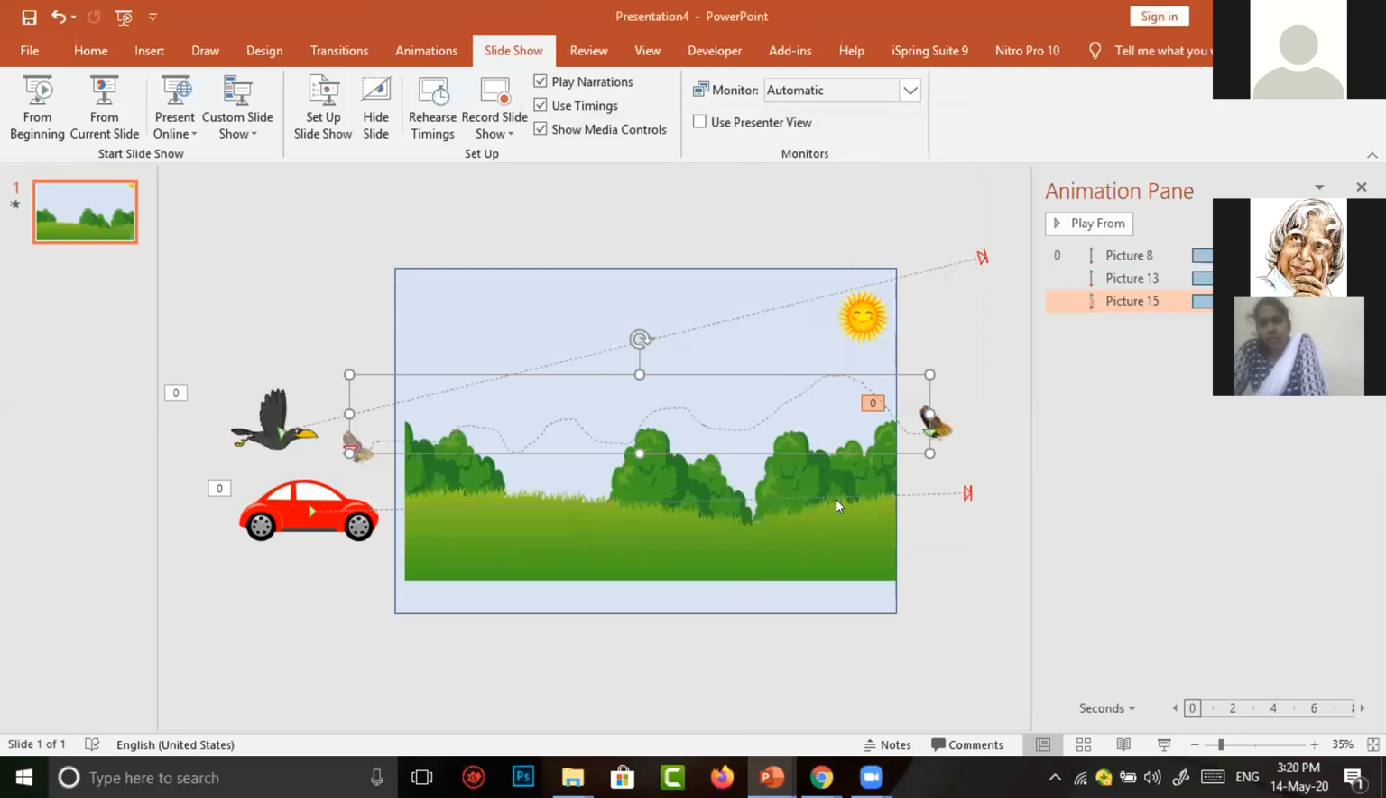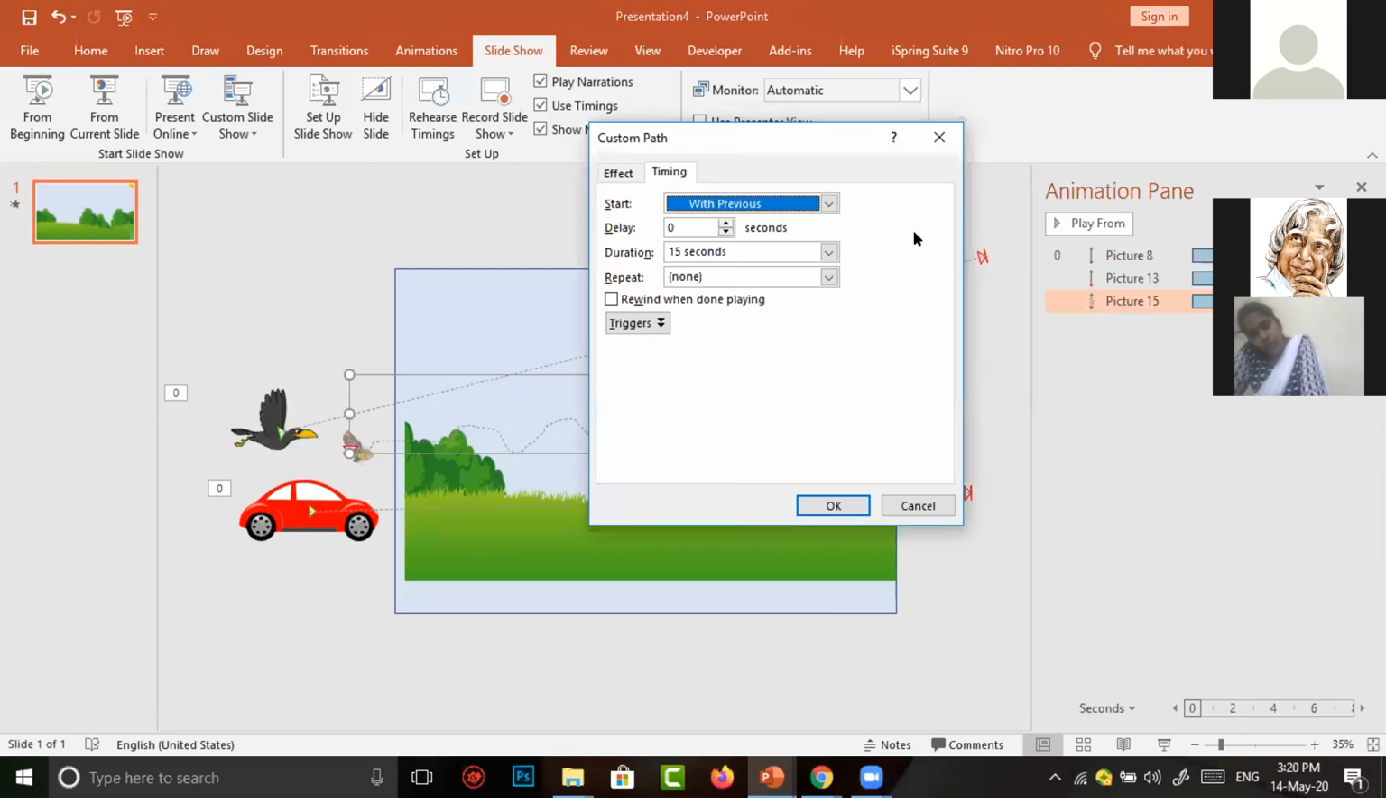I repeat the step again. You just click on the image. Automatically in the animation pane, the animation is selected. In the downward arrow, just click, in which the timing option is there. In timing, we have to adjust the duration. The previous one is medium. Now I entered 15 seconds manually. Then click on OK.